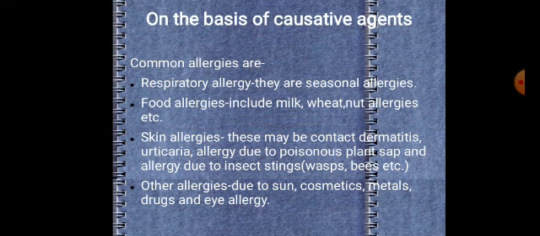Urticaria is an outbreak of swollen pale red patches on the skin. Skin allergy, these may be contact dermatitis. It can be caused by poisonous plant sap or allergy due to insect sting. All of these are a kind of skin allergy. The symptoms of these allergies are redness, swelling of that area, itchiness, etc. Other types of allergies occur due to the sun.